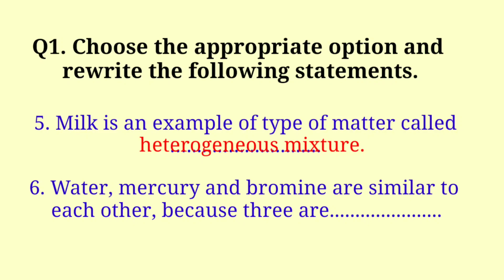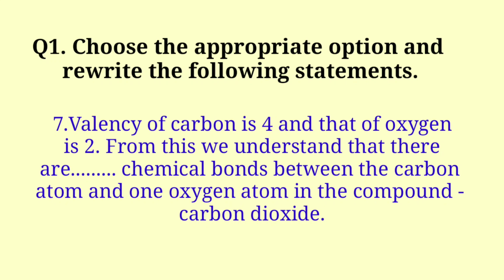Water, mercury and bromine are similar to each other because all three are liquids. 7. Valency of carbon is 4 and that of oxygen is 2. From this we understand that there are 2 chemical bonds between the carbon atom and 1 oxygen atom in the compound carbon dioxide.